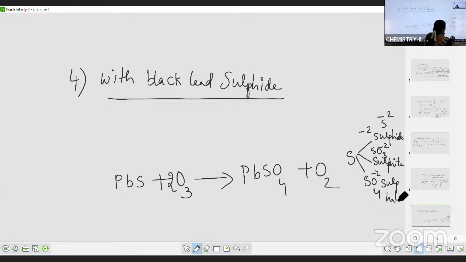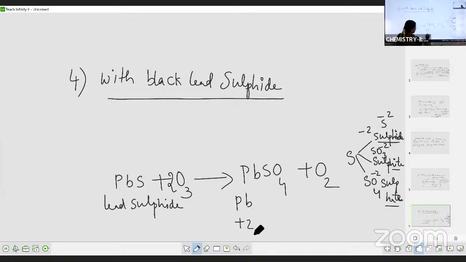In one letter, the complete meaning will change, students. S-2 is what? Sulfide, IDE. SO3 -2 is what? ITE, sulfite. SO4 -2 is sulfate. So here this is lead sulfide. Why is the formula PbS? We know lead will show +2 oxidation state, sulfide will show -2 oxidation state, +2 -2 gets cancelled, so you will get PbS. Is it not, students?